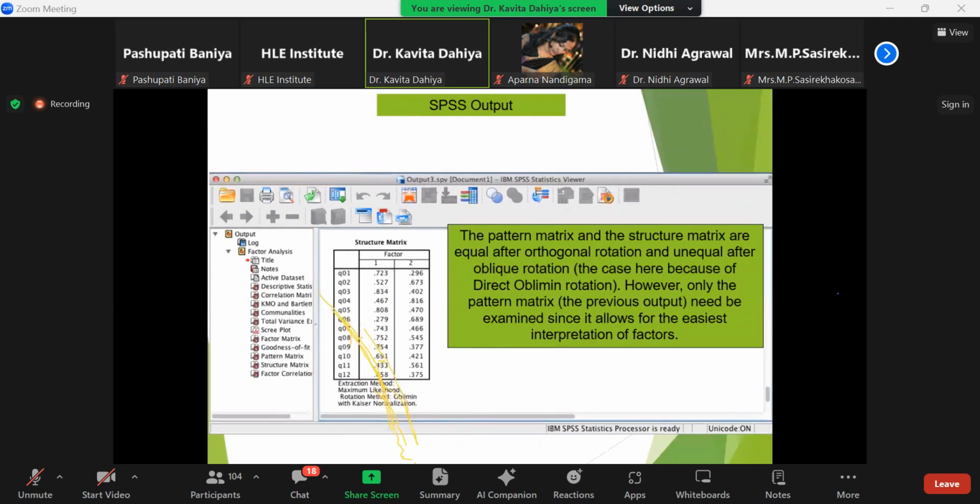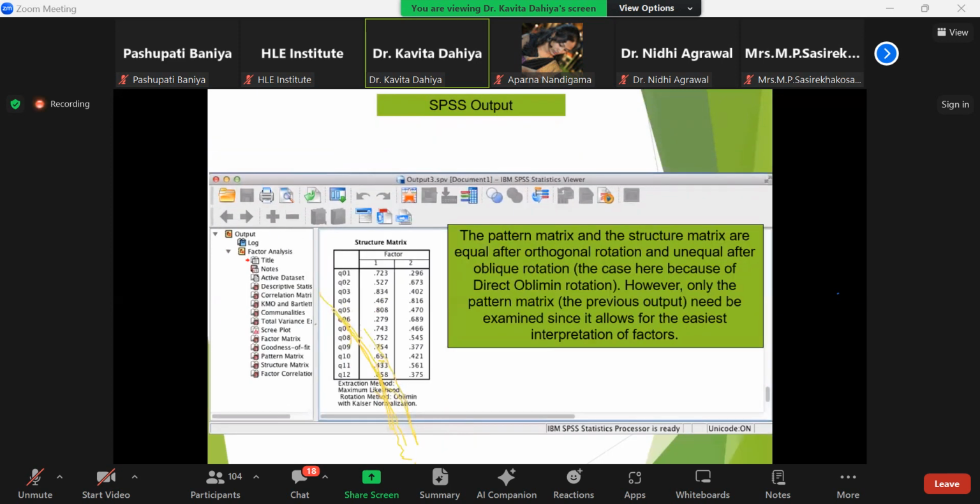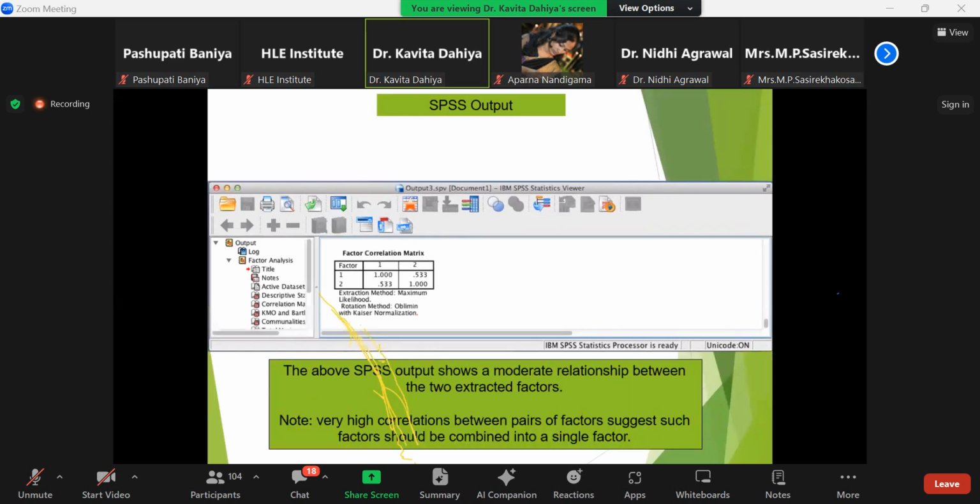The pattern matrix and structure matrix, if you are interested, you can click; otherwise they are not required. The factor correlation is again a very important table, because it represents the correlation of one variable with the second.